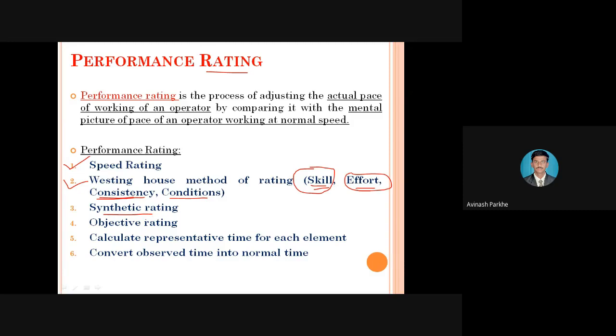So here the total concept is comparing the observed time with other important elements which are already implemented. That means we compare the results of the new method with the results of the previous method, and through this comparison we can give our final conclusion related to the rating. Therefore, PMTS, the predetermined motion time study, plays a very important role in checking that method.